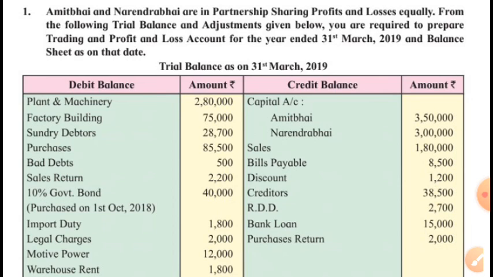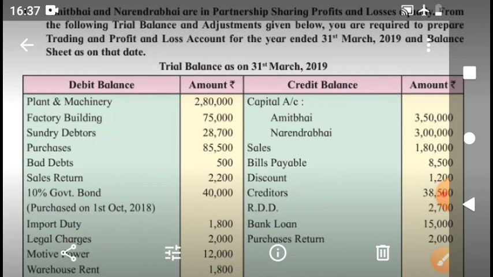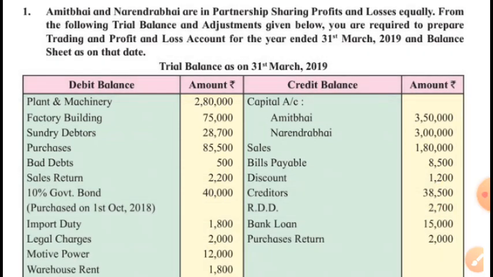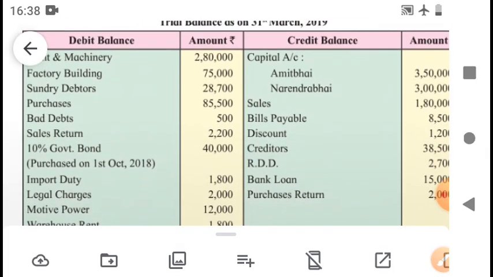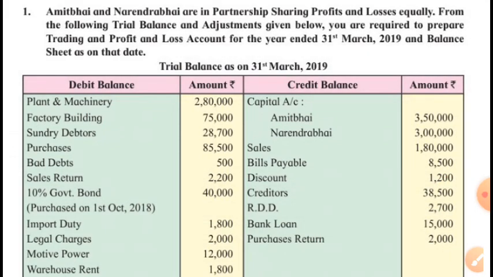So 10% of 40,000 is 4,000. 4,000 is the interest for 1 year, but the investment was made in the middle of the year, so only 6 months interest we have earned. 4,000 for 1 year, 2,000 for 6 months. So what we will have to do? We will have to add 2,000 to the government bonds, and this accrued interest will be credited to profit and loss account. That's it. Then import duty.